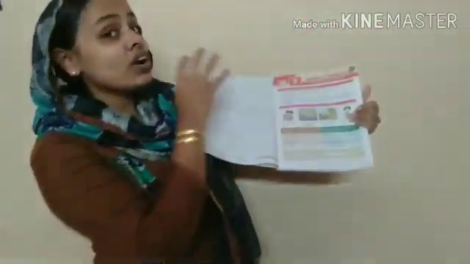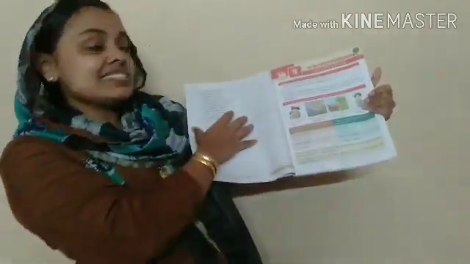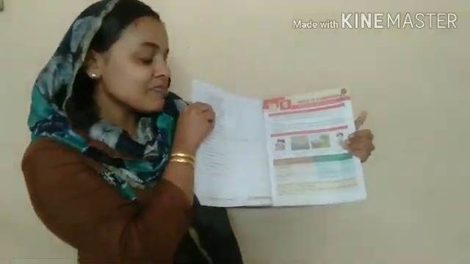These are not in proper order, and you should rearrange them into a proper order and write them down in the given spaces. Spaces are provided here. Can you see that? So this is your task.